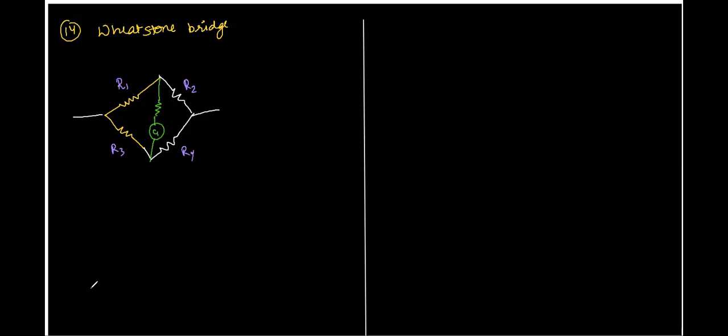So the point is, if R1 is to R3 is equal to R2 is to R4, in that scenario, the amount of current flowing in this middle branch will become equal to 0. That is, no current is going to flow through this middle branch provided the circuit resistances are in this ratio, right?